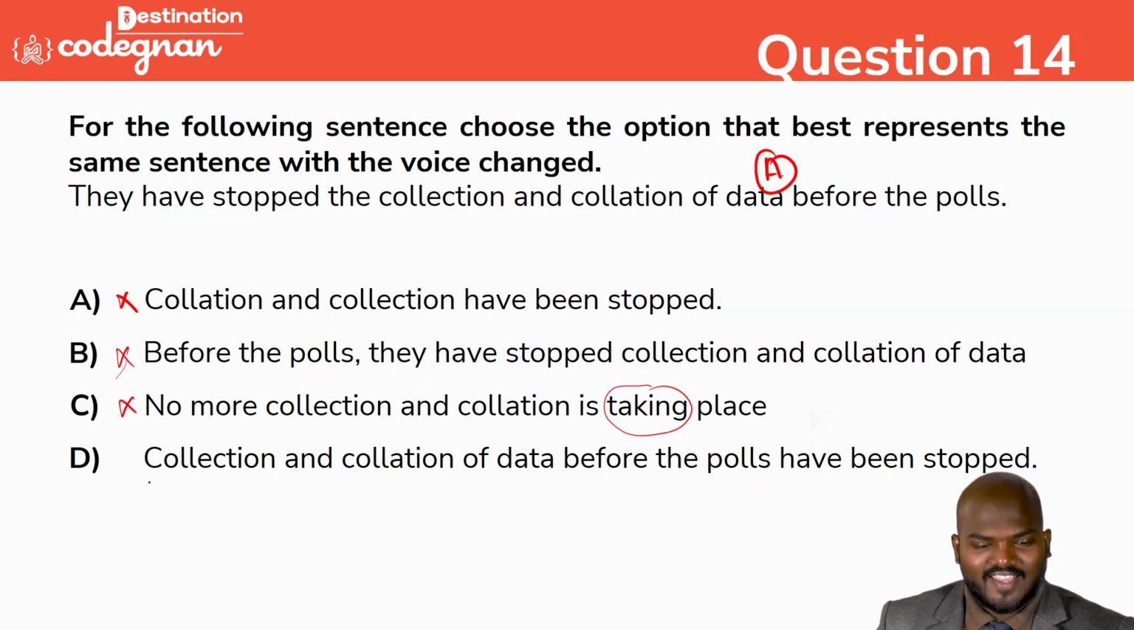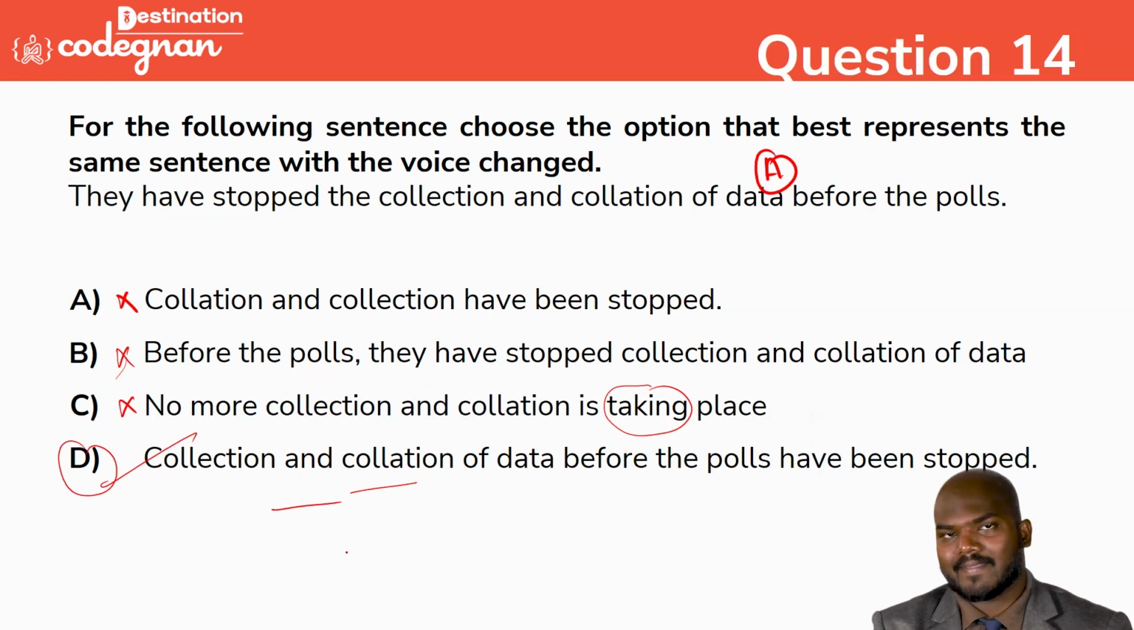Oh, yes, sorry. This is the only answer we are left with. Option D, collection and the collation of the data before the polls have been stopped. Correct answer. Got it, guys?